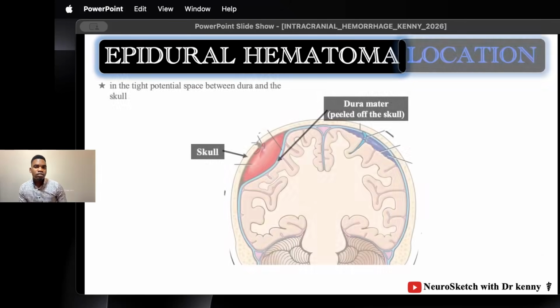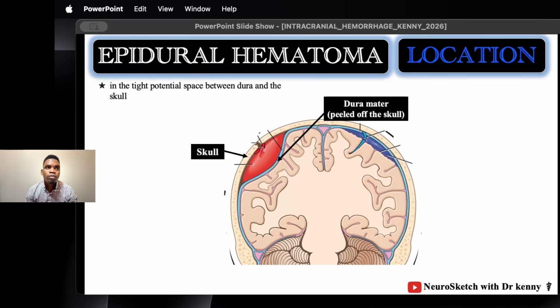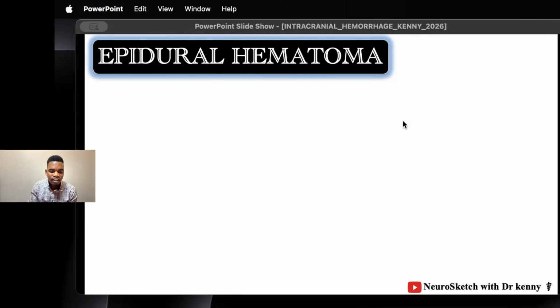So, where is the common location of this epidural hematoma? Epidural hematoma is common in injuries around the parietal temporal region, and if you have a fracture, for example, of the bones around this region, this fracture will result in laceration of the blood vessels, and those blood vessels are oozing, leaking blood, and that blood is collecting between the inner table of the skull and the dura mater. This is considered epidural hematoma. And you can see the dura mater is being peeled off the skull, because this blood is forcing its way in between the spaces.